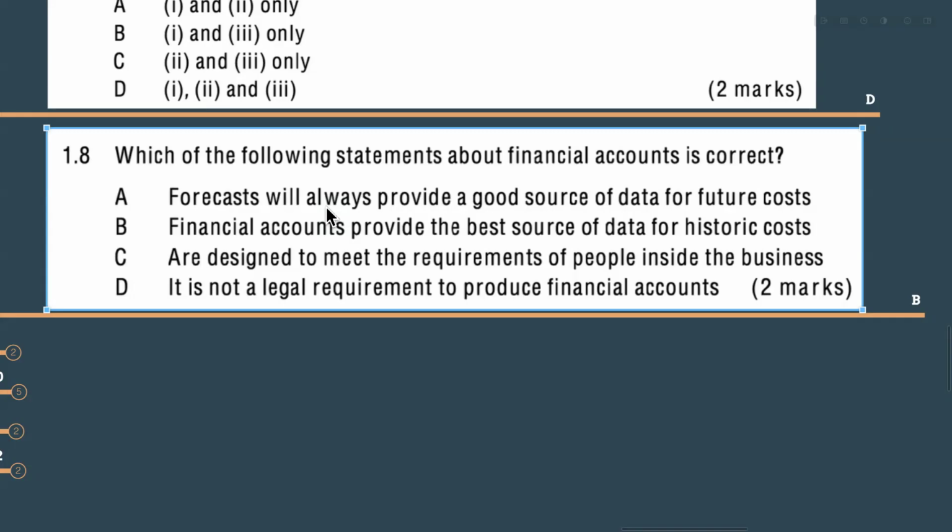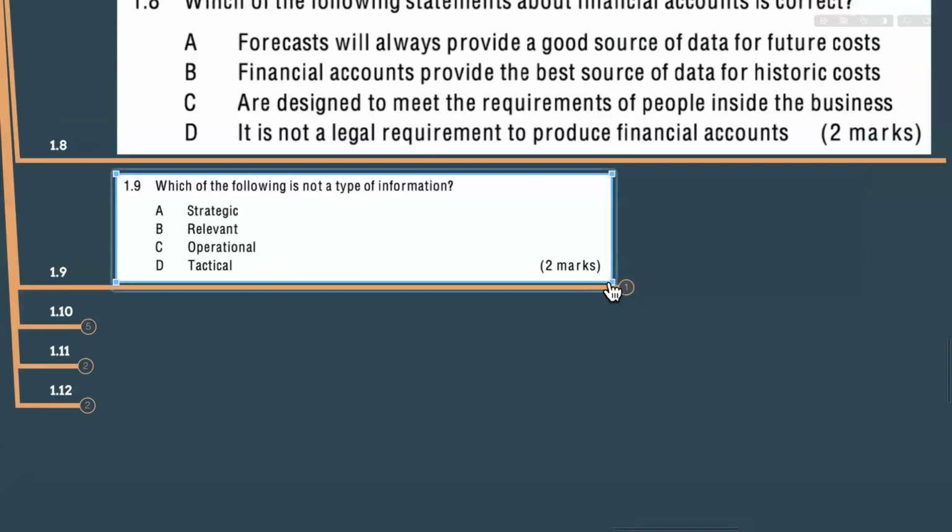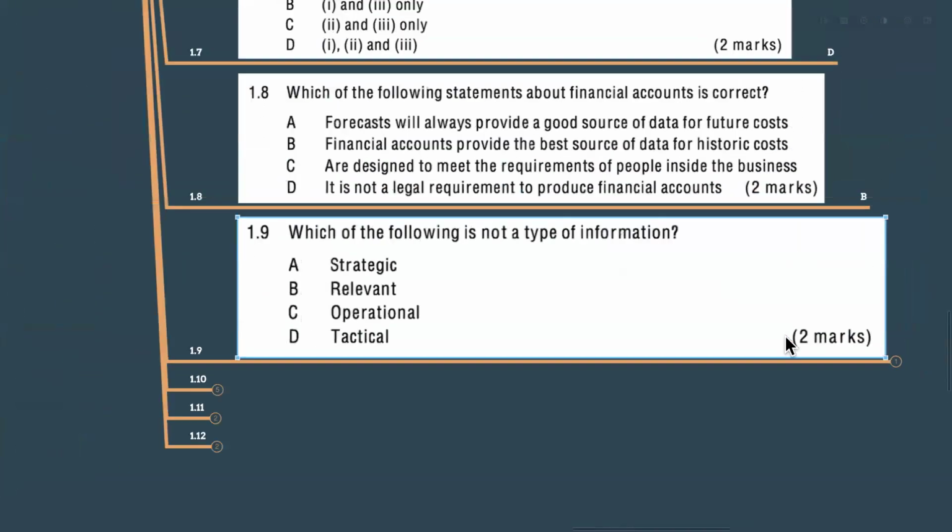So we cannot say a forecast is a good source of data for the future cost, because forecast is only future based. So that's not an answer. But the actual correct answer is financial accounts provide the best source of data for the historic cost. Right? The word always is very critical. So that's why A is not considered as an answer. It may be, not always, because the future is changing, right?